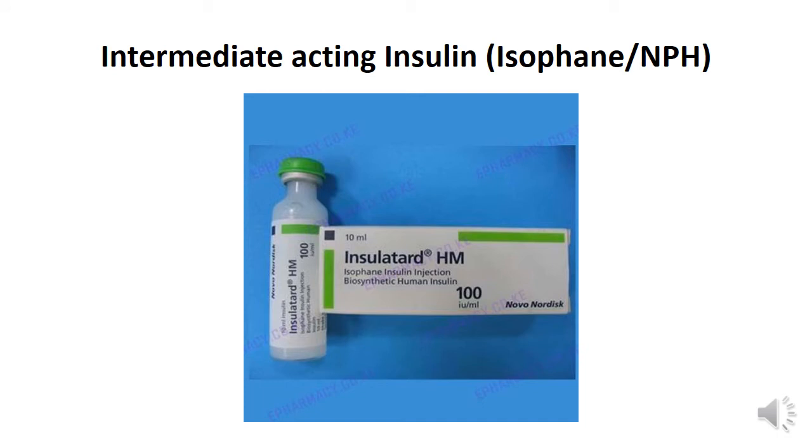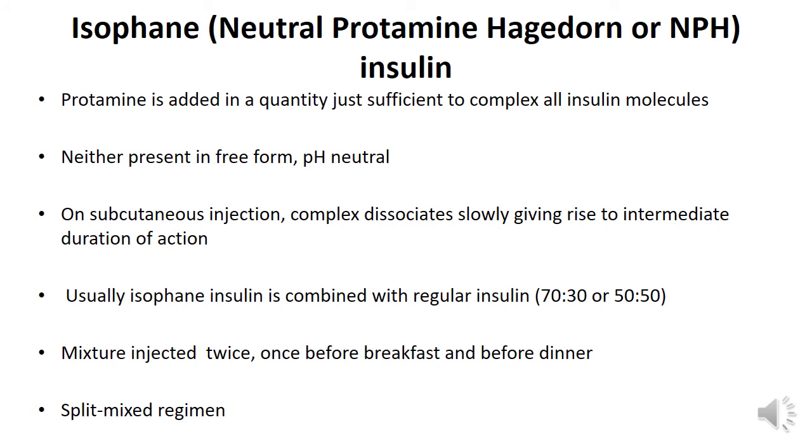So the result of modifying the insulin solution is one intermediate acting insulin. I can call it isophane or NPH, neutral protamine Hagedorn. So this is obtained by adding protamine and rendering the solution insoluble. Now you can see there neutral protamine Hagedorn, neutral because the pH is neutral. Protamine, since I add protamine. Hagedorn because the name of the scientist who created this preparation was Hagedorn.